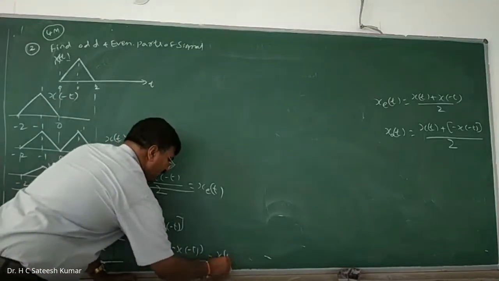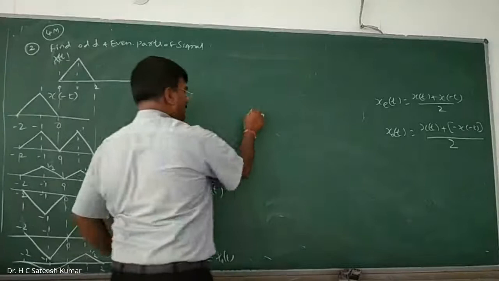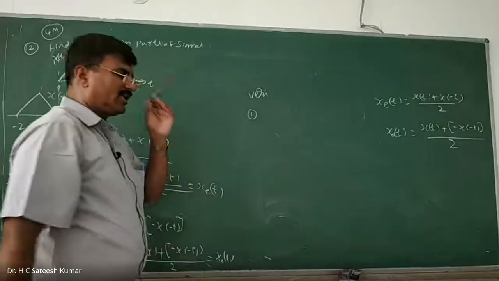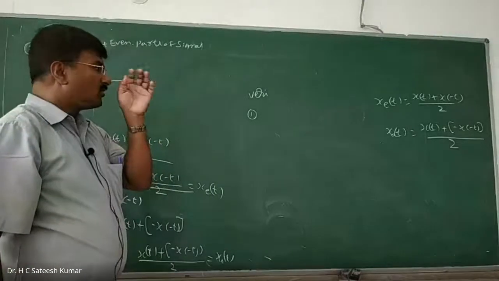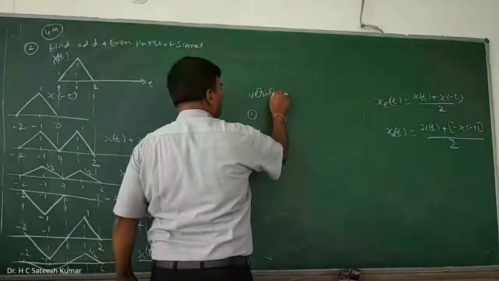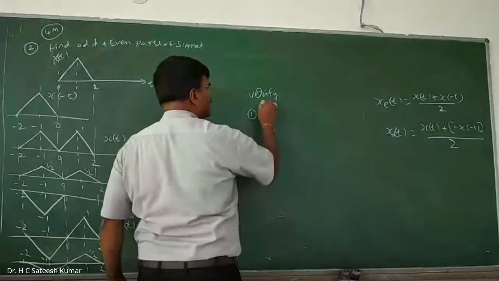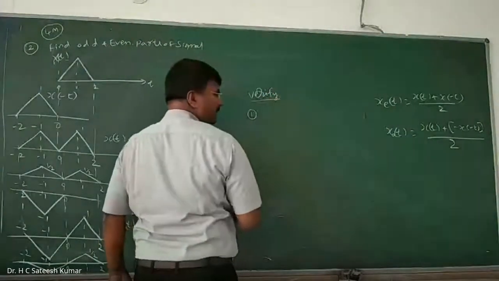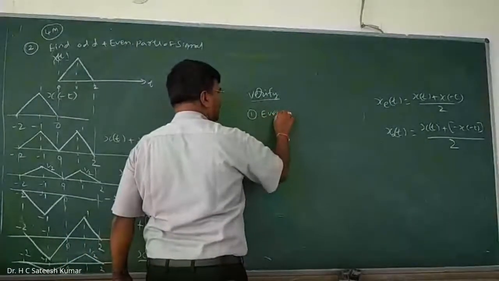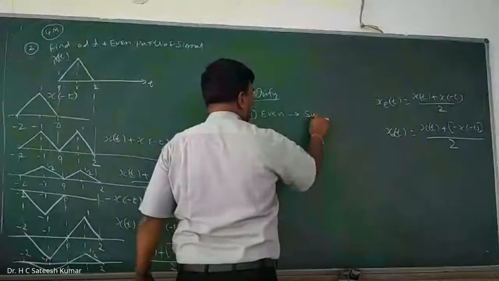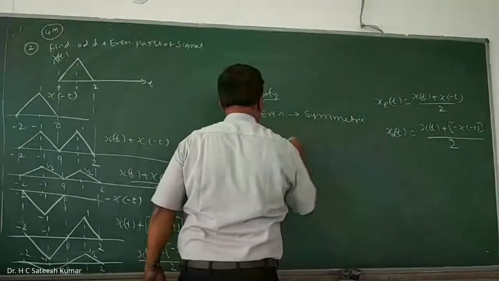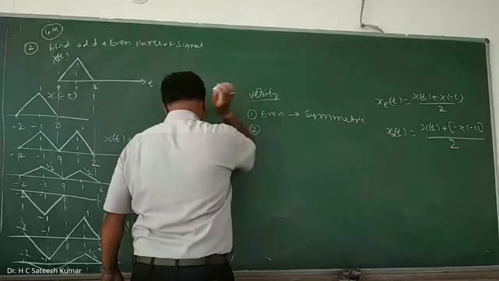And we can verify the answer. Three things we can verify. First one, verification. Verify the answer while you are in the examination hall itself. After coming out, don't verify. It is a waste of time. Okay, right? Verify the answer in the examination hall itself. What should you verify? So how will you verify? Even signals are always symmetric. Even signals are symmetric about the origin. Okay, right. Second one is,